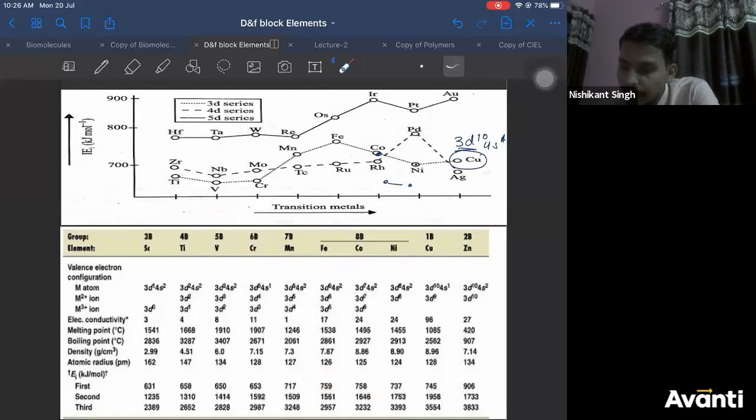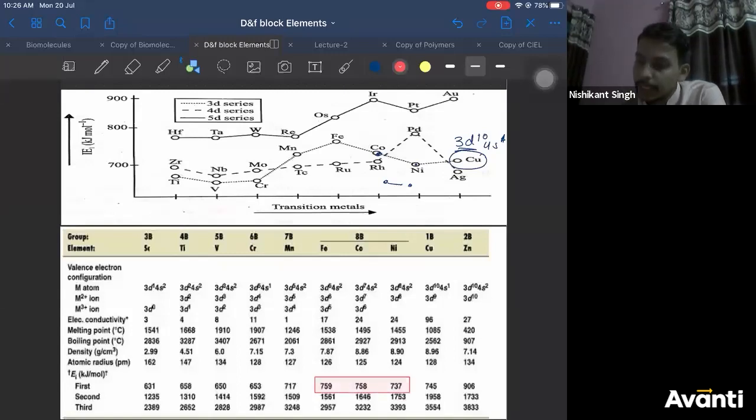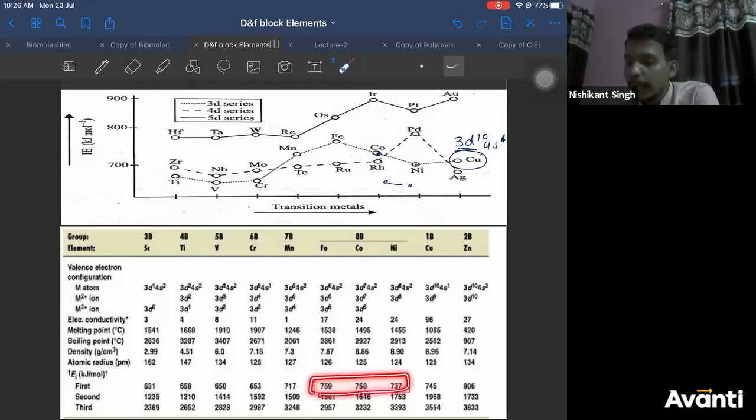Whereas iron, cobalt and nickel, they have close ionization energy. Let me highlight it here. Close ionization energy. Whereas you can see manganese here has 717. Correct? Now the question is why it decreases from iron to nickel? Slight decrease only, but why does it decrease? Same reason.